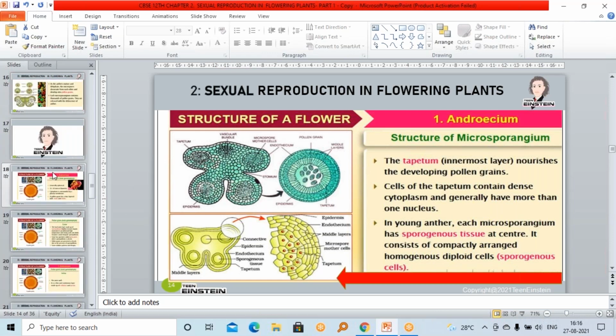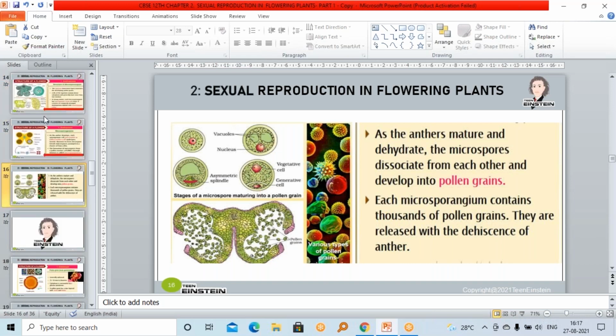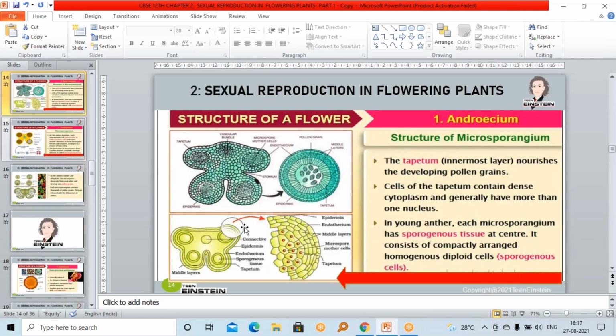Here, this is the section. This picture which I showed, this is the time of dehiscence. The pollen grains are coming out. So it will get fused that time. These separations and all will go off. This is the exact structure. When in board exam they are asking you to write the structure, you should write this one and explain. You should draw this structure and explain. Got it? Yes, ma'am. Okay.